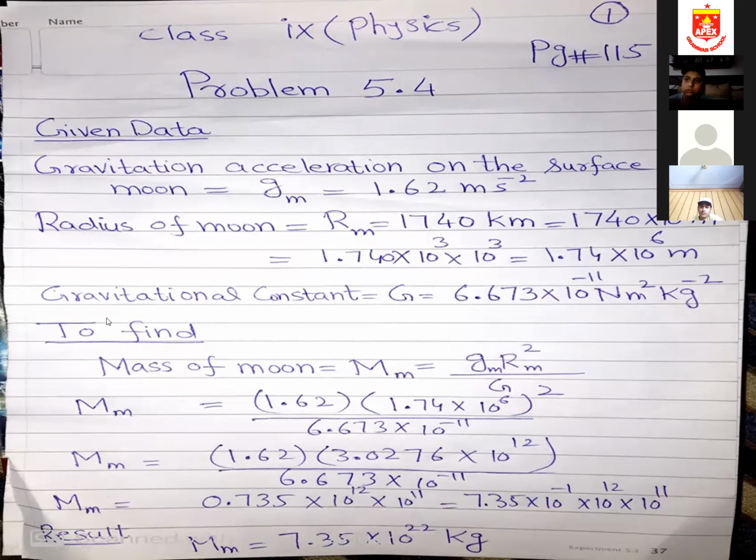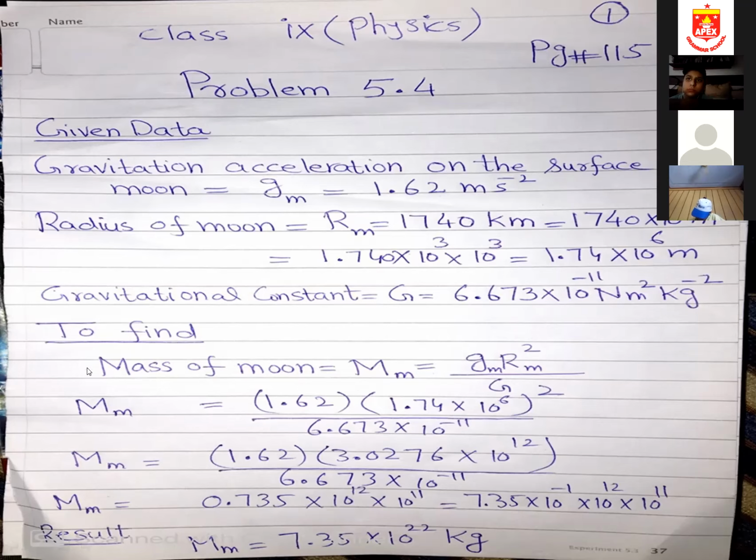Now, what we need to find is the mass of the moon. Students, this is the solution I have written. There is a little bit of a mistake over here. You need to write solution, but in find you will write mass of moon m equals question mark. This is one line which was left out by me, so you can add this up.